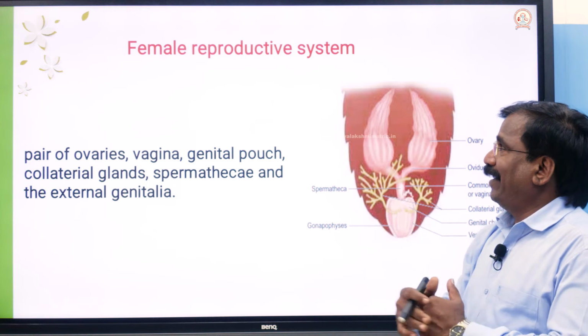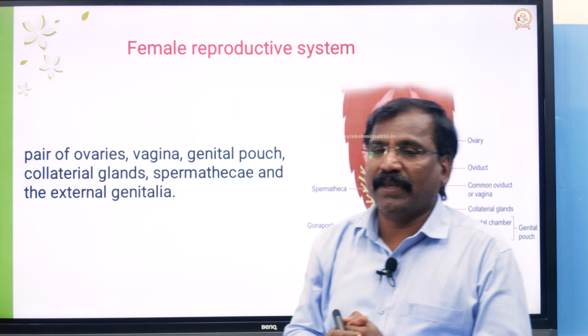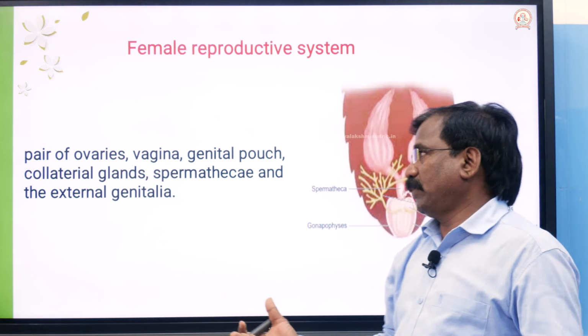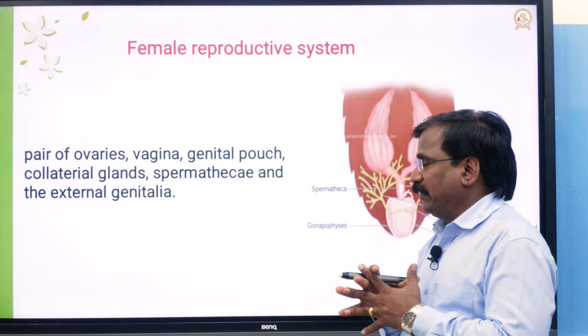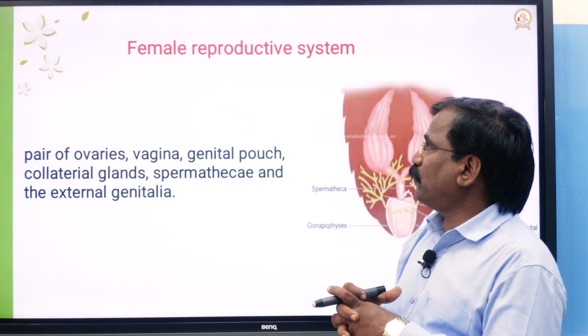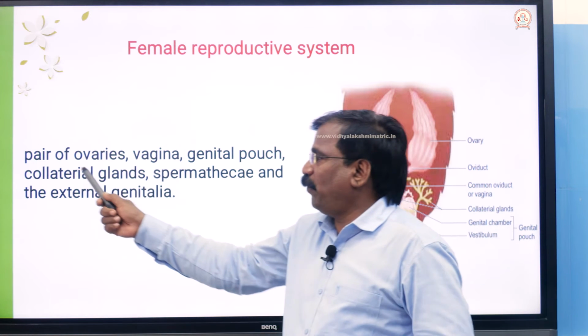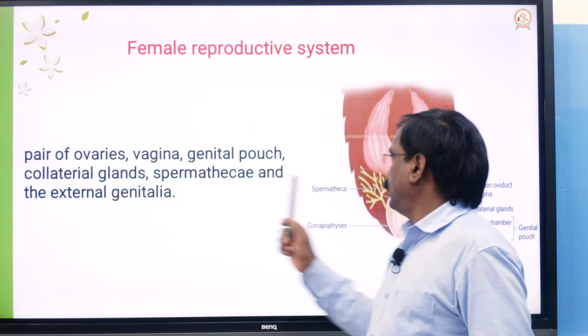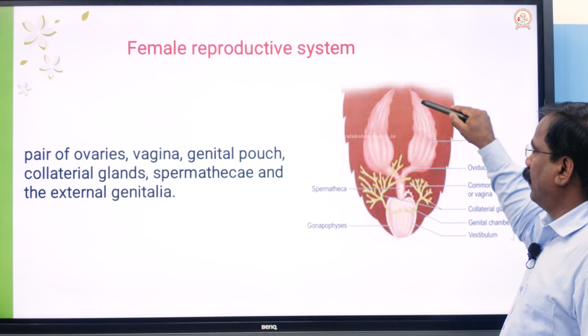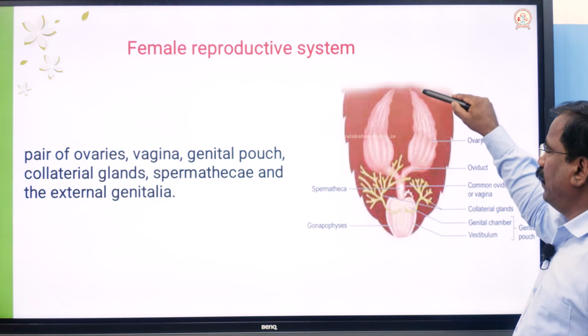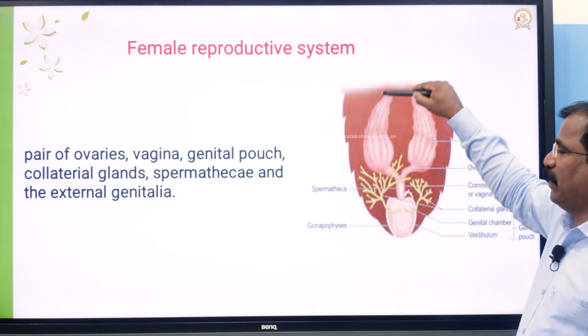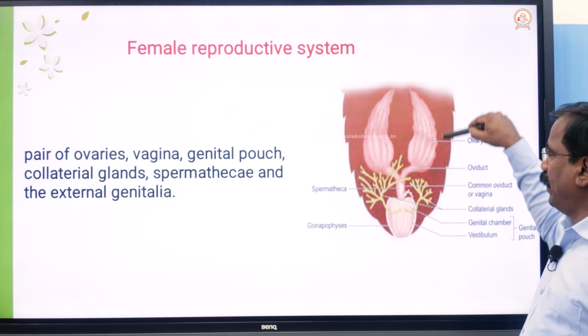The next is the female reproductive system. What are the components? A pair of ovaries, elongated structures. See here. It looks like a banana flower.